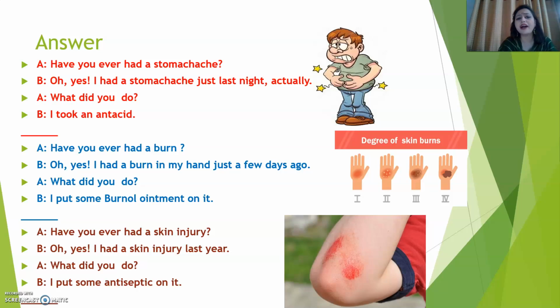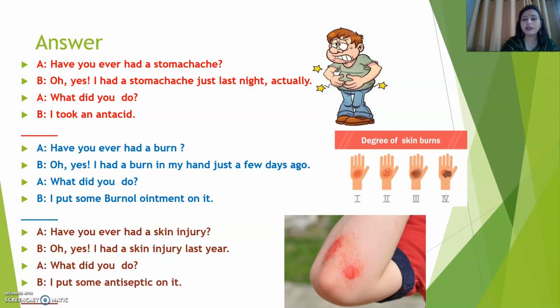Have you ever had a burn? Oh yes, I had a burn in my hand just a few days ago. What did you do? I put some burnol ointment on it. Have you ever had a skin injury? Oh yes, I had a skin injury last year. What did you do? I put some antiseptic on it. Okay, so these were all the problems and what did they do? It has also been told.